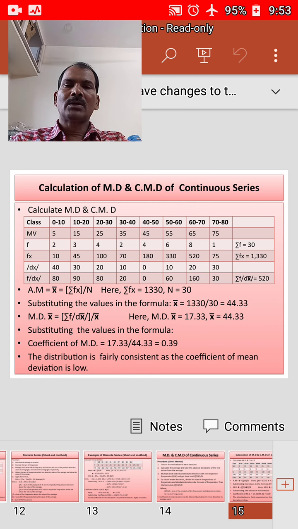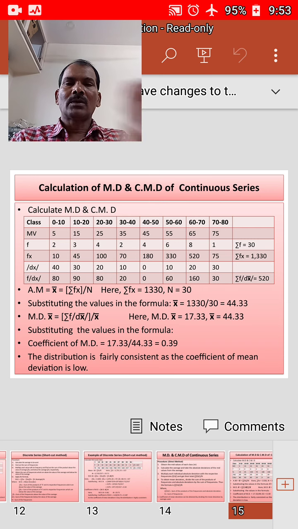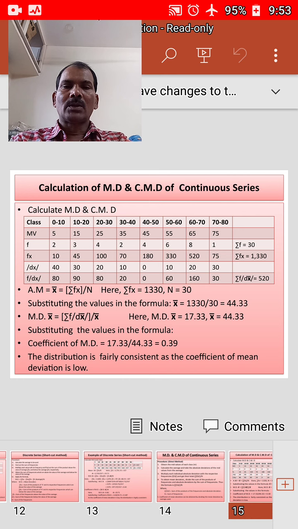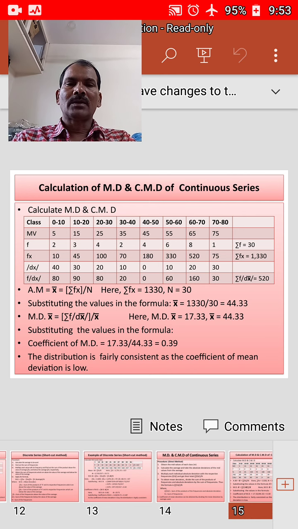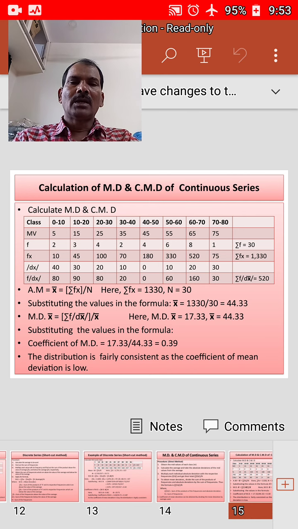Second class 15 into 3 is 45, third 25 into 4 is 100, fourth 35 into 2 is 70, fifth 45 into 4 is 180, sixth 55 into 6 is 330, seventh 65 into 8 is 520, eighth 75 into 1 is 75.